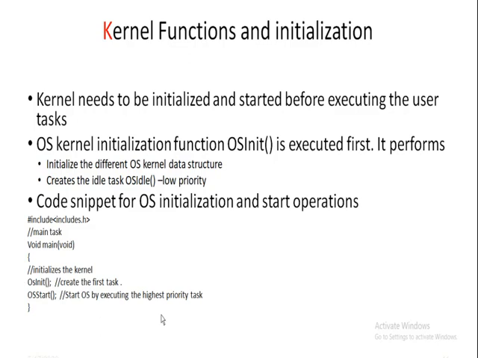The OS start function starts the multitasking. It is invoked only after invoking the OS init function. It starts the execution of the highest priority task from the ready list. It never returns to the calling function. There should be at least one task to execute.